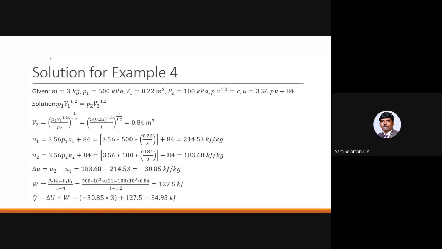Okay, so this is the answer that I'm getting. U1 is 214.53 kilojoule per kilogram, and U2 is 183.68 kilojoule per kilogram. And so delta U happens to be minus 30.85 kilojoule per kilogram. The book answer is slightly different.